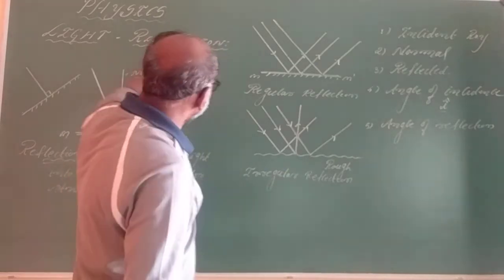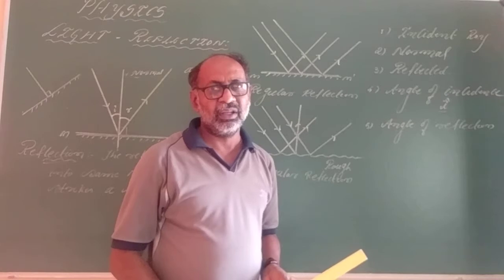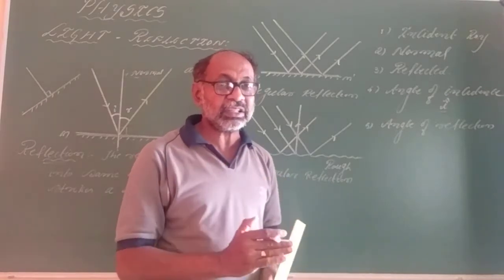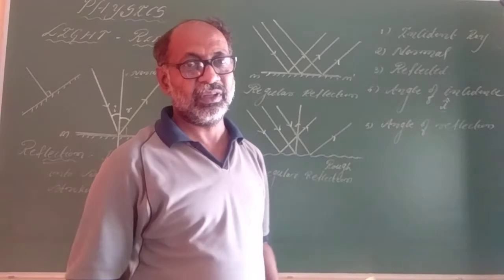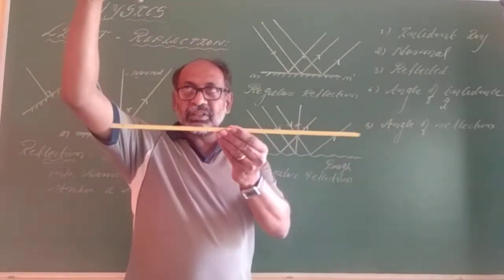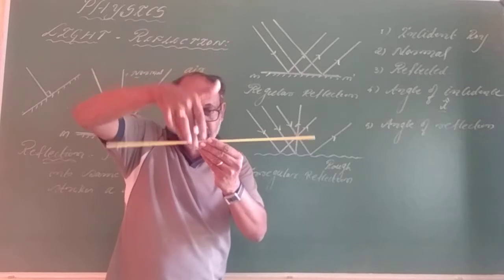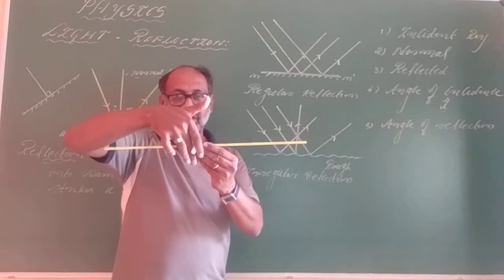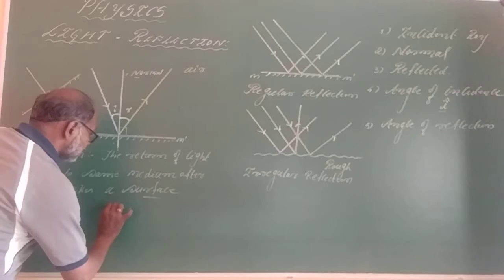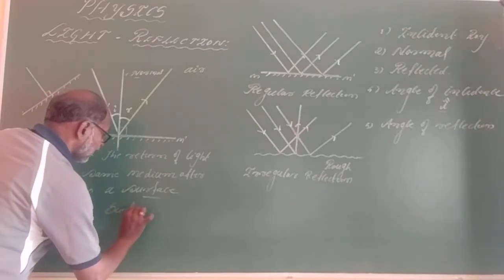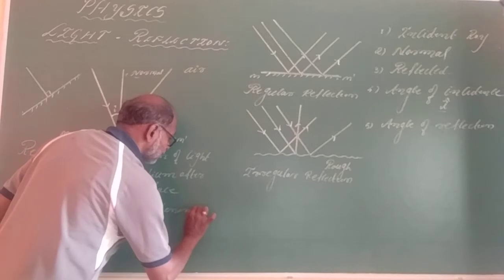Now, this particular phenomenon is what we say is reflection. The reflection is termed as a surface phenomenon. Whenever the light rays strike the surface, they will not enter into it. Okay, the reflection is always termed as a surface phenomenon.